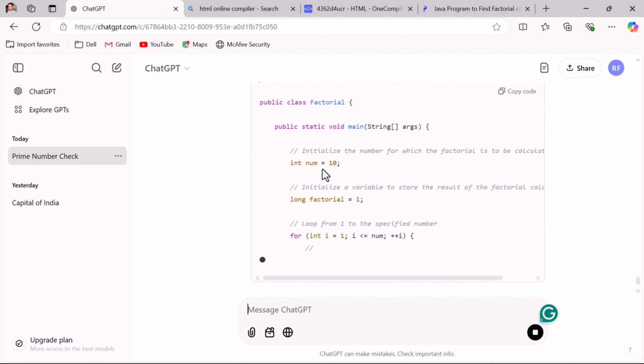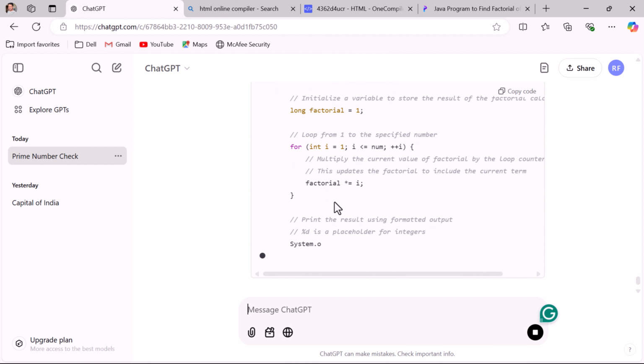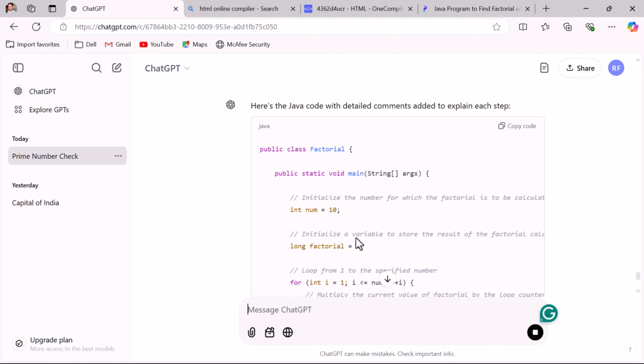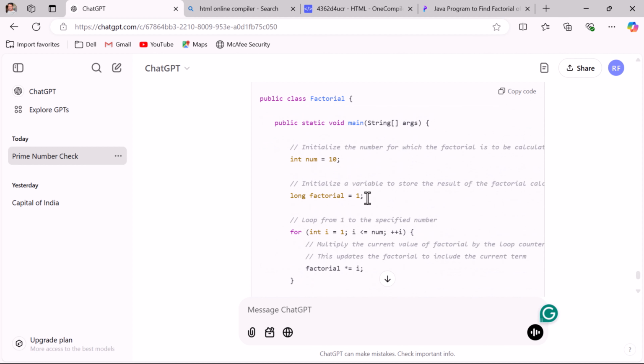and you can see the comments. So ChatGPT basically add a comment to each line of the code. So this is awesome, right? You don't have to write the comments line by line. Just ask ChatGPT, it will do for you so that you can save your time.